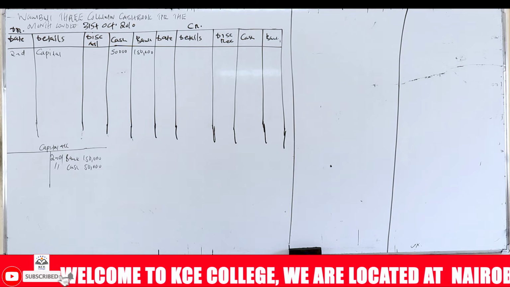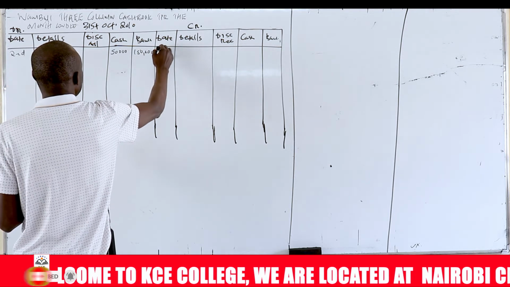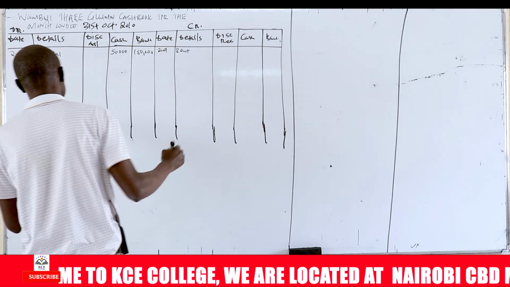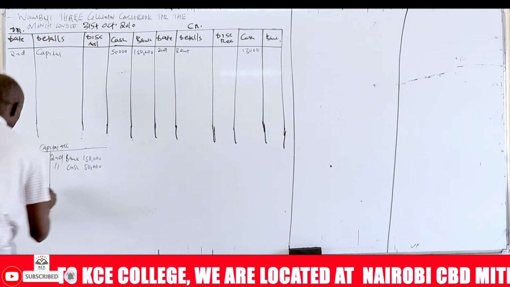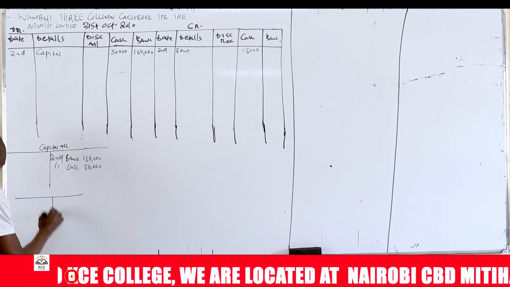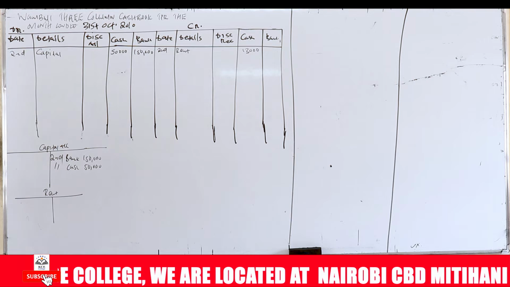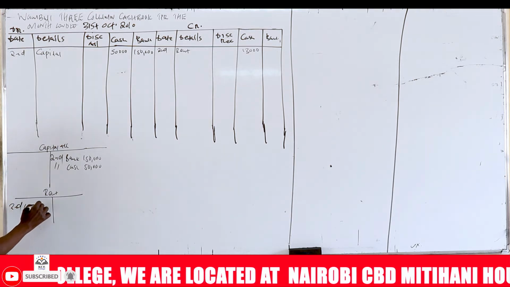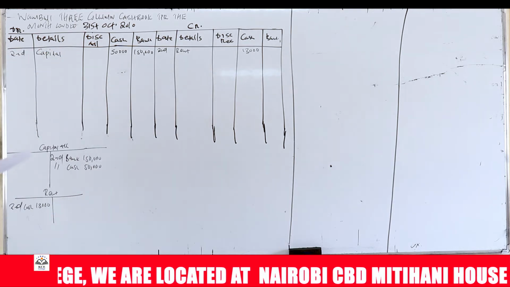Then second, paid rent in cash, 13,000. Payments, we said, you record on this side. So you write here second, rent. He paid rent, 13,000 cash. So you record here cash, 13,000. You come here and open another account called the rent account. You write the date, which is second, cash, 13,000. Double entry: you've credited, you debit.